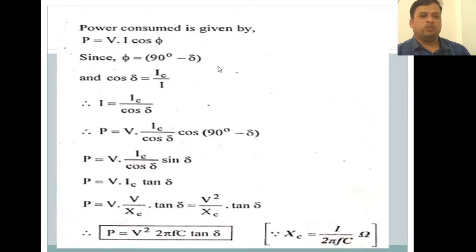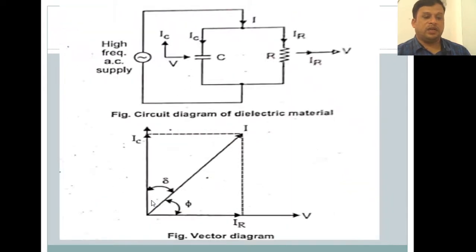Now the power consumed is given by P equals VI cos phi. Since phi is equal to 90 degrees minus delta, from this figure we have seen that 90 degrees minus delta is equal to phi, or 90 minus phi is equal to delta. It is going from the origin, and it is the resultant value I. So delta is equal to 90 minus phi, and phi is equal to 90 minus delta, we can also write.